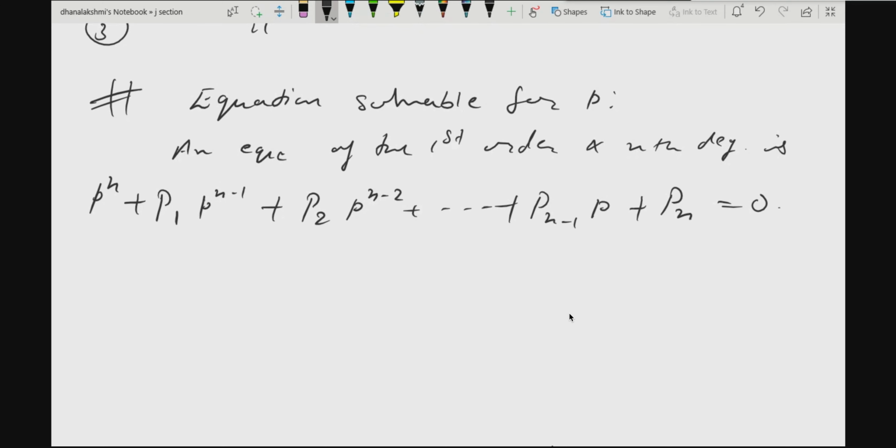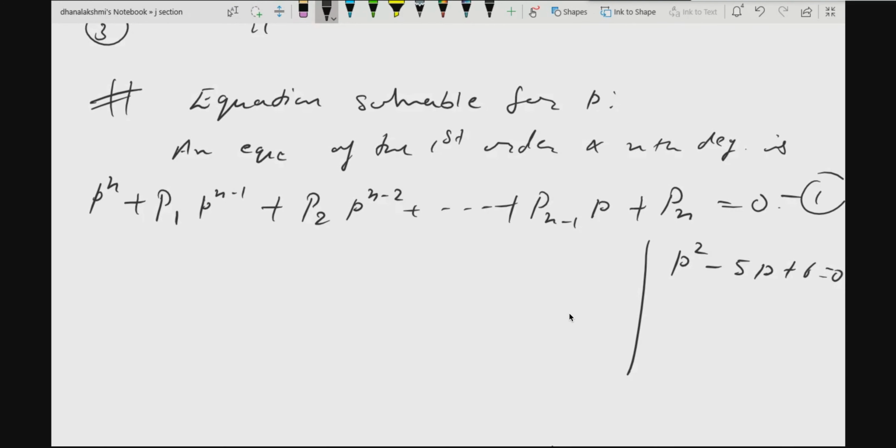Now suppose this one, let it be 1. This differential equation can be resolved into rational factors of first degree. What do you mean by this? Suppose for example, if I write p square minus 5p plus 6 is equal to 0. If you compare with my general differential equation, what is the degree here?